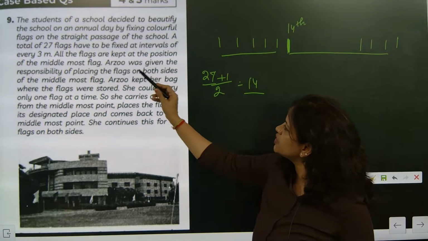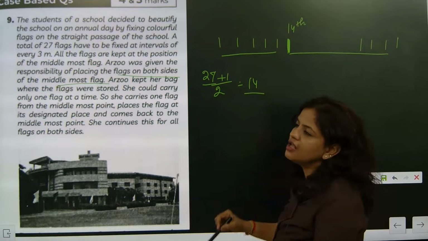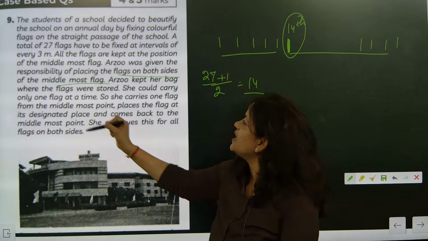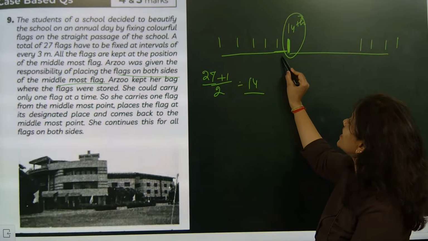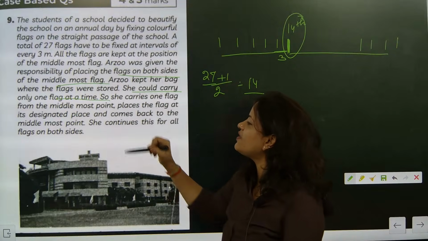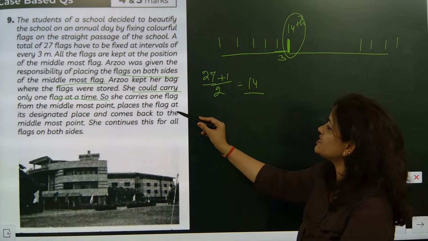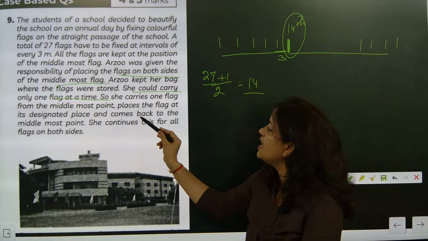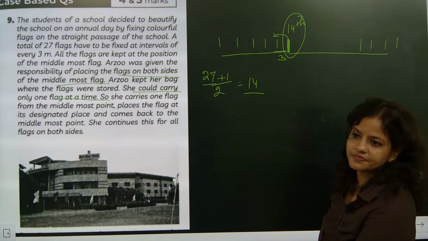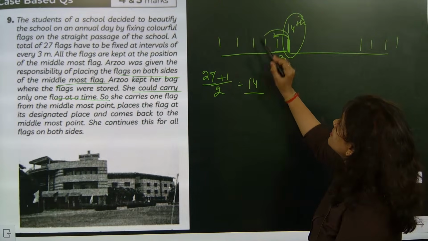So Arzu was given the responsibility of placing the flags on both sides of the middlemost flag. So the 14th flag is the middle flag, and the distance between each flag is taken as 3. Understood? She could carry only one flag at a time, so she carries one flag from the middlemost point, places it at its destination, and comes back. So from the middle, one time she went 3 and she returned 3. That is 6. Next time she went 6.